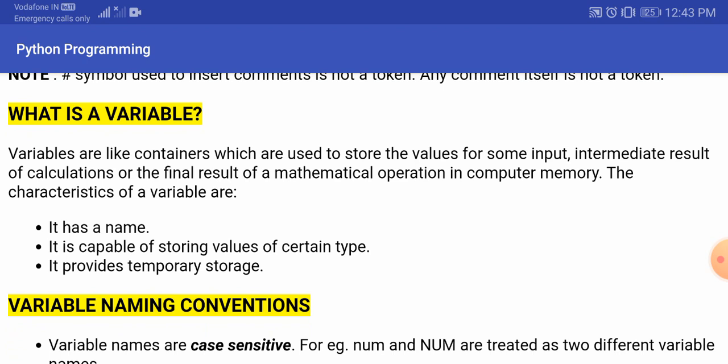Variables are like the containers which are used to store the values for some input, intermediate results of the calculations, or the final result of a mathematical operation in a computer memory. The characteristics of a variable include the name. First, a variable should consist of a name, then it should be capable of storing values of a certain type. That means if any value is stored, it should have a type: what data type it is having, a string value, an integer value, or something else. And it provides temporary storage. That means these values are not fixed, it is going to have a temporary storage.